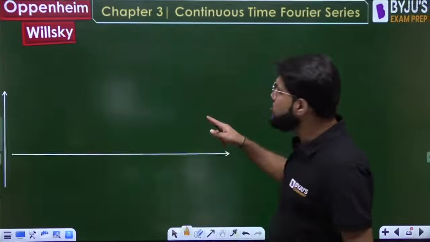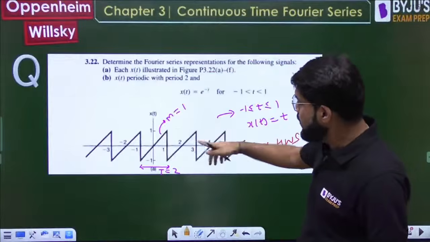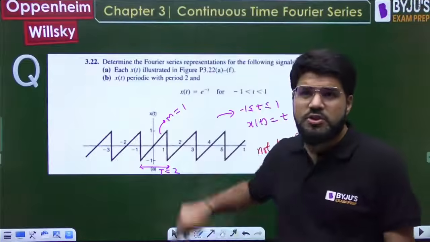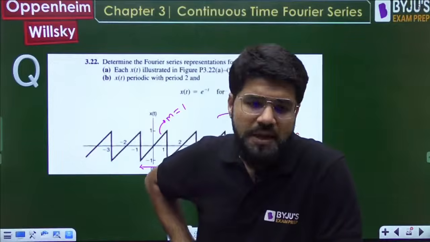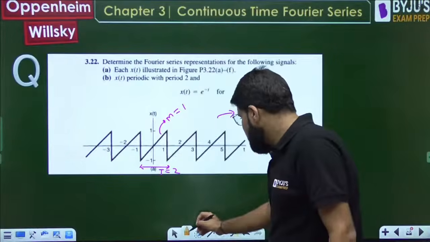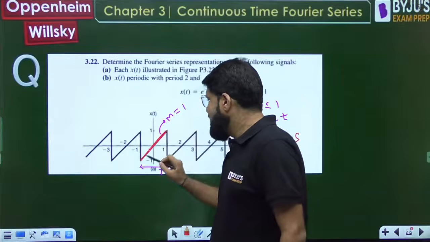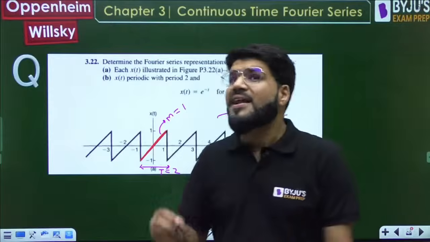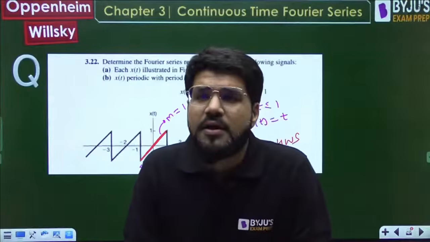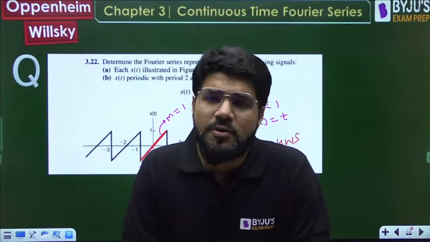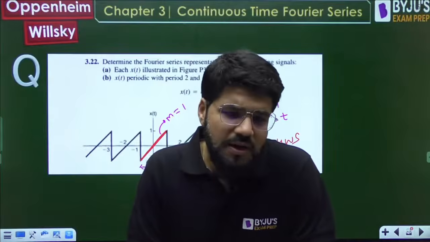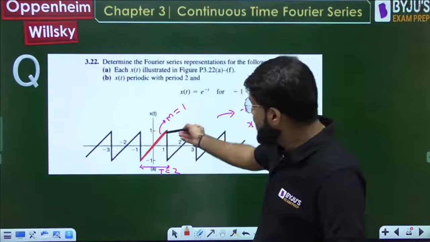Why did I not use it for figure A? Okay, let me tell you the reason too. We solved it by the regular conventional method. The reason is that for most of the students, the Fourier transform of this straight line, a ramp between minus 1 to 1, is not a directly known formula. So ultimately you will spend some time calculating its Fourier transform.